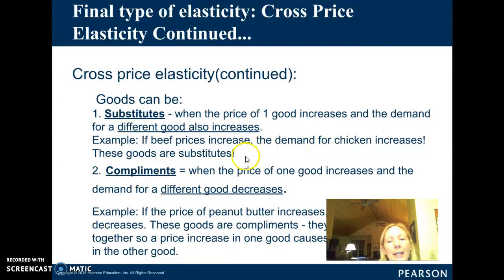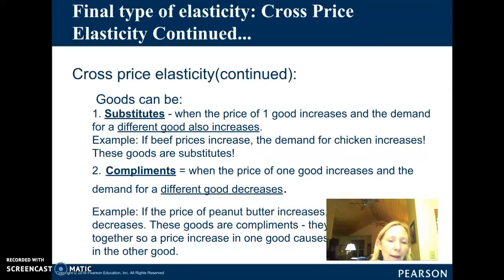Complements are things that are consumed together. So when the price of one good goes up, the demand for a different good decreases. The example tells it all. So the example basically says, and I know my face is probably covering up some of it, if the price of peanut butter increases, the demand for jelly decreases. These goods are complements. They're consumed together. So a price increase in peanut butter causes a demand decrease in jelly.